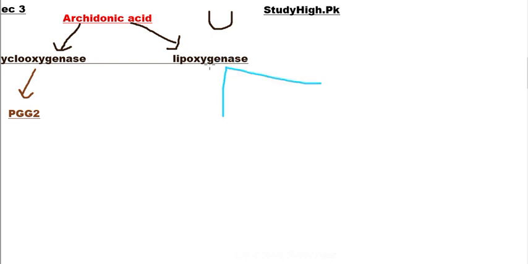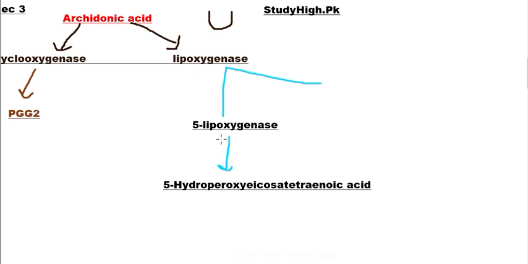The lipoxygenase pathway includes the formation of a hydroperoxy group on the arachidonic acid. There are 2 types of enzymes involved in the lipoxygenase pathway, or the production of leukotrienes and lipoxins.